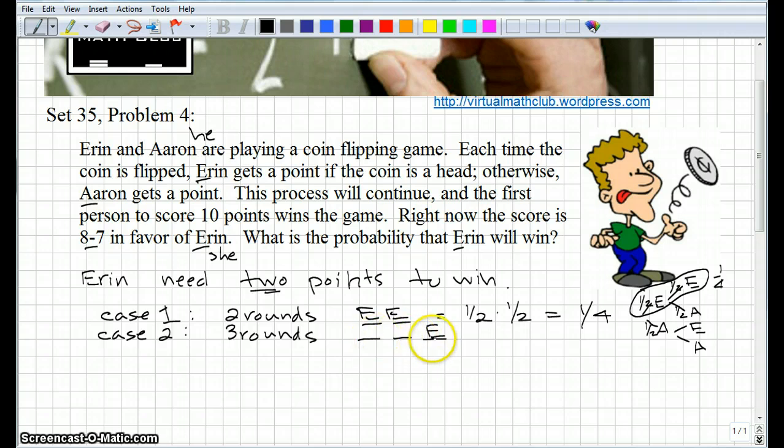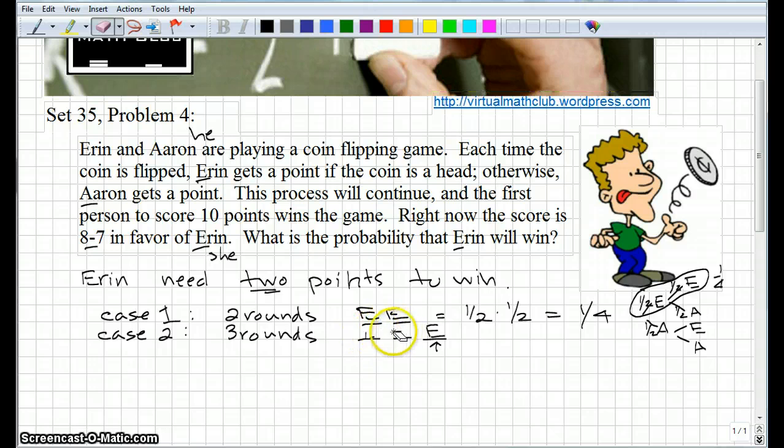Aaron with an E would have to get the last one and win, because once she's got 2, the game's over. She's got to get one of the first 2 and then the last one, because if she gets both of the first 2, then the game's over. That's really case 1, and we want to eliminate that case because we've already looked at that possibility.